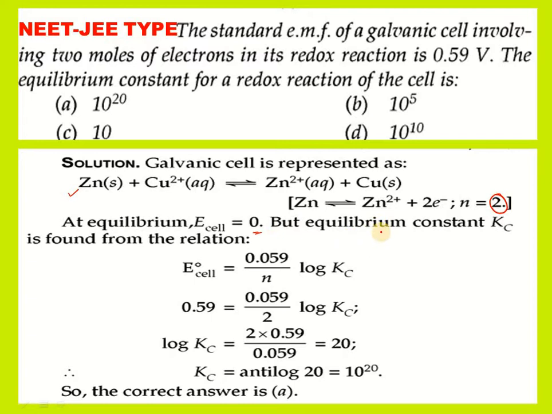And one more thing, that at equilibrium E naught cell is 0. That we know. But the equilibrium constant Kc is found from this relation, as per the previous problems we saw. If you put this E naught cell value here, then log Kc will become 20. Then Kc will become 10 power 20. So the correct answer is 10 power 20.